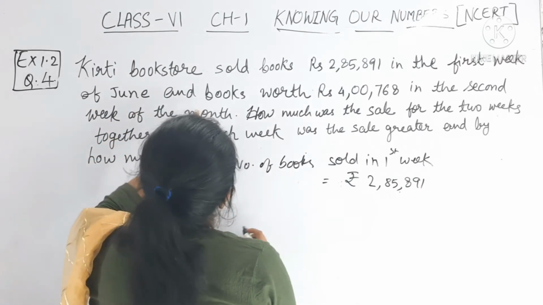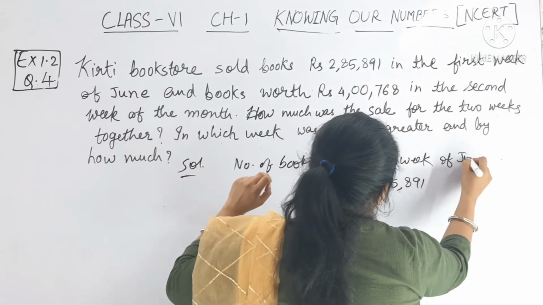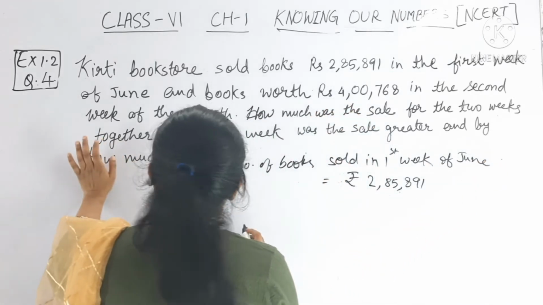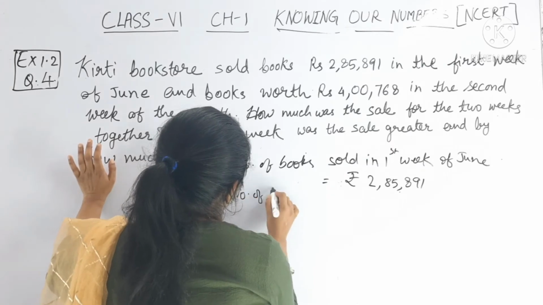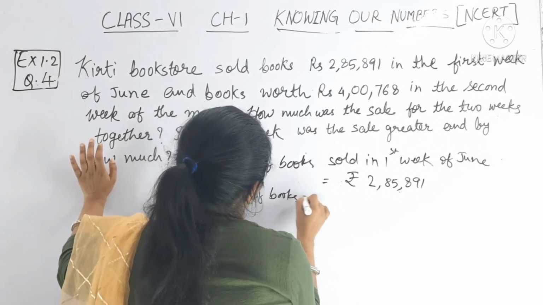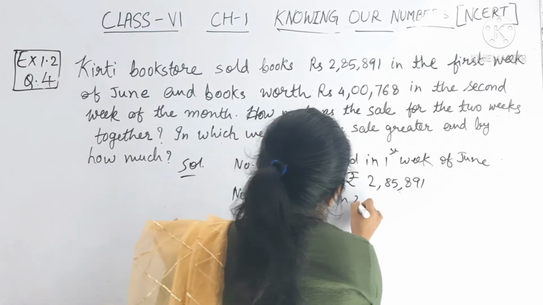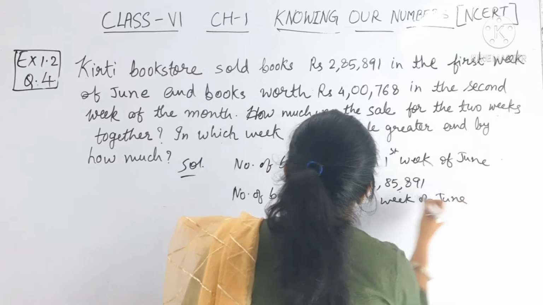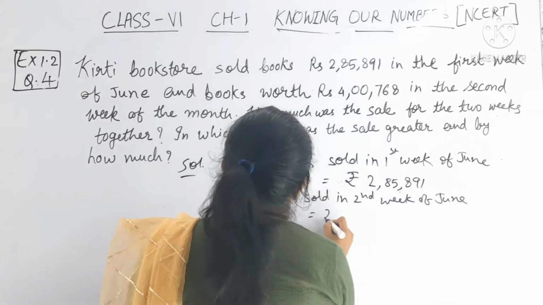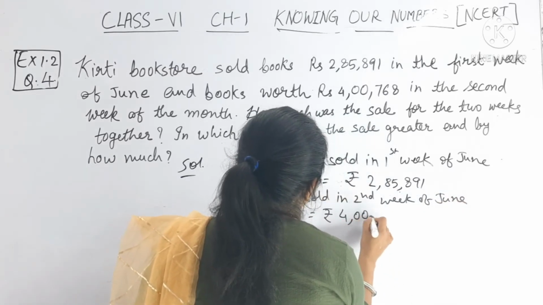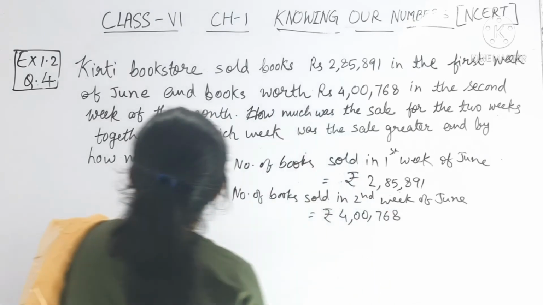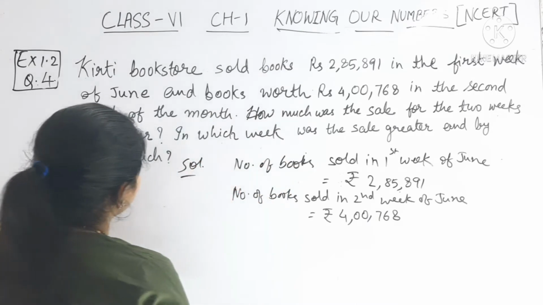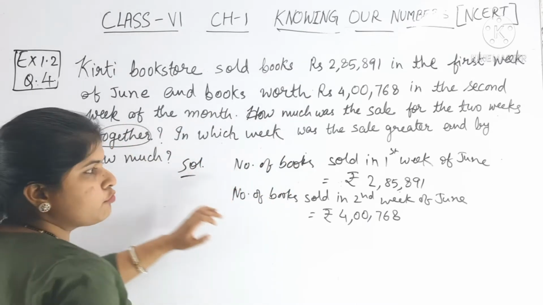Okay, and books worth rupees 4,07,768 in the second week. So number of books sold in the second week of June is equal to rupees 4,07,768 in the second week of the month. Okay, how much was the sale for the 2 weeks together? Here together means we have to add.